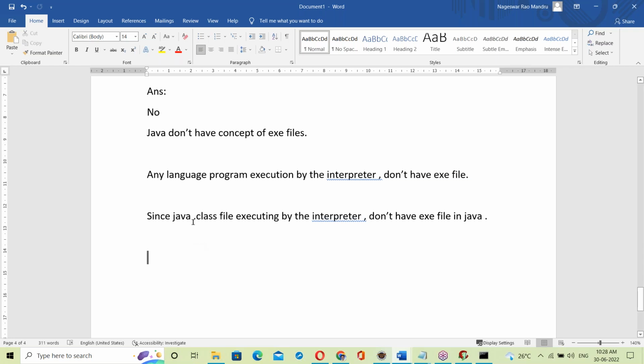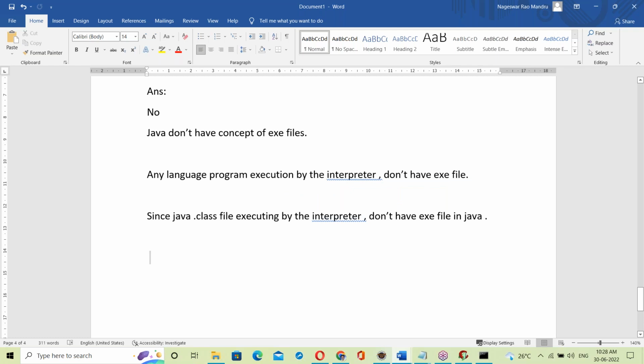Why was the dot class file concept introduced here? To make Java platform independent. That is tomorrow's topic, we'll discuss it. The dot class file was introduced to make Java independent of platform.